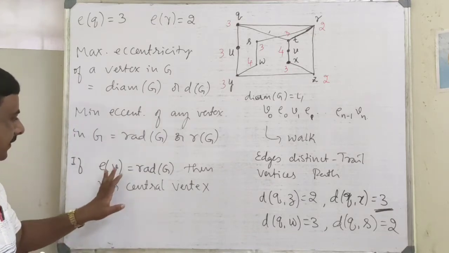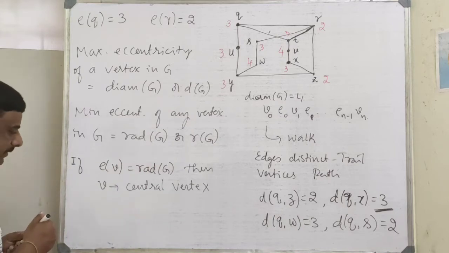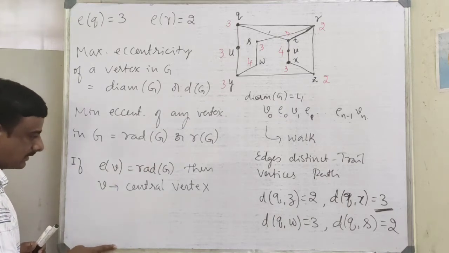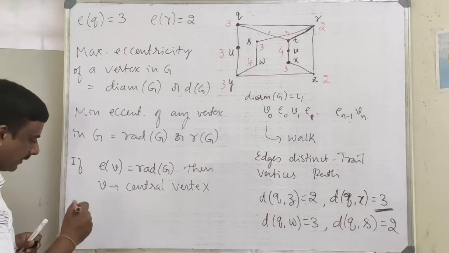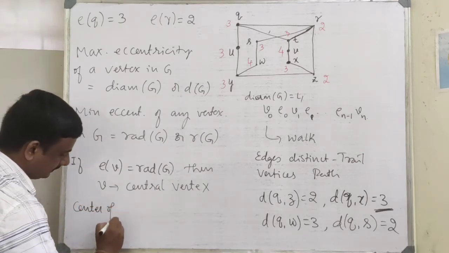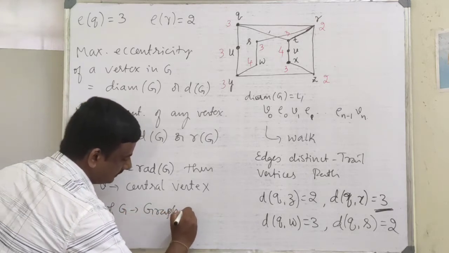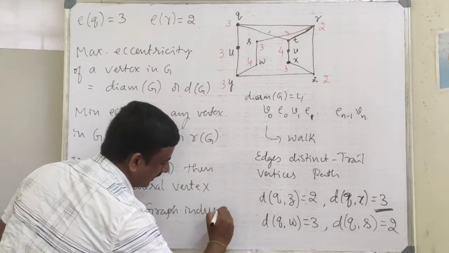If eccentricity of a vertex is same as radius, then it is called a central vertex. The graph induced by central vertices is called center of G, the graph induced by central vertices.